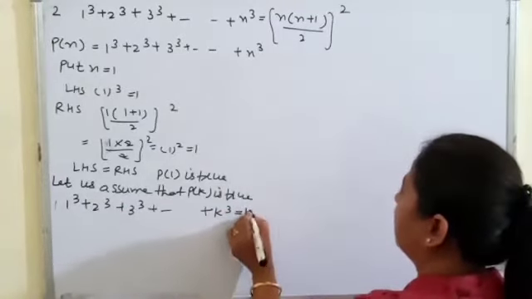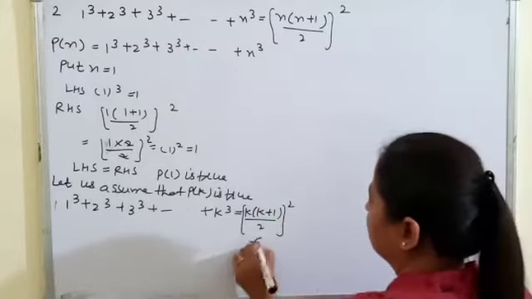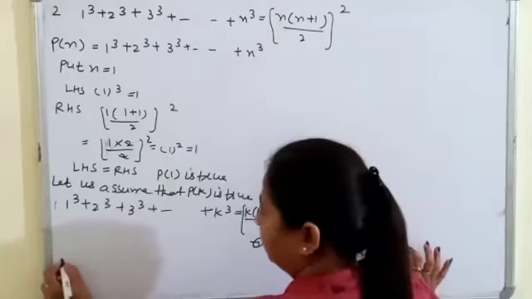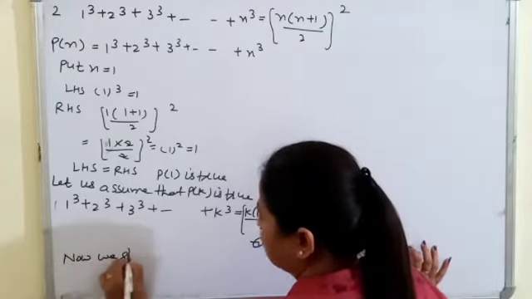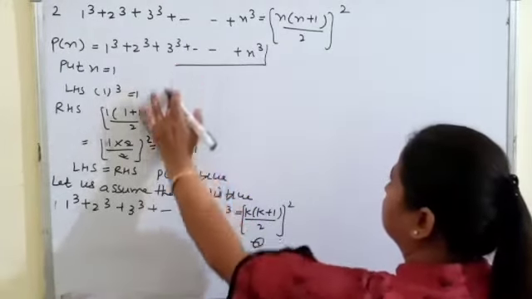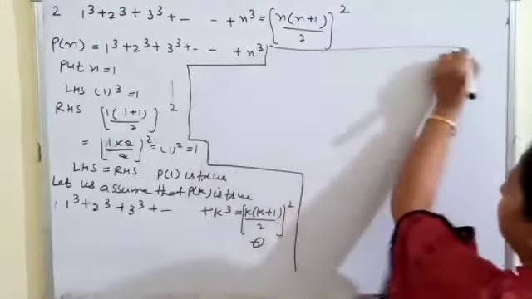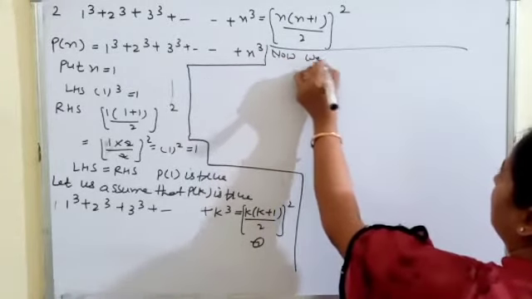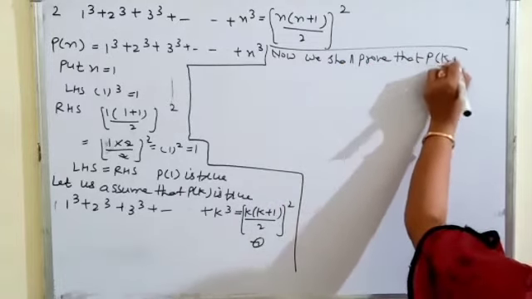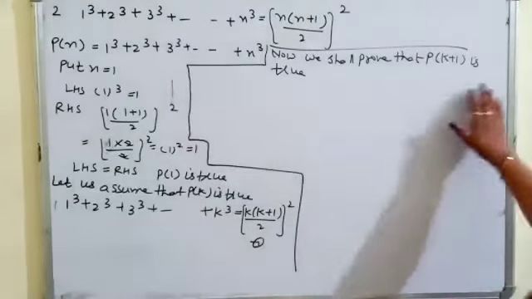1 cube plus 2 cube up to k cube will be equal to k plus 1 by 2 whole square. This is the first equation. Name it equation 1. So the last, third step is, now we shall prove that P(k plus 1) is true.